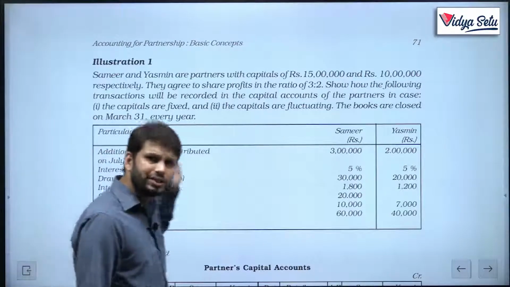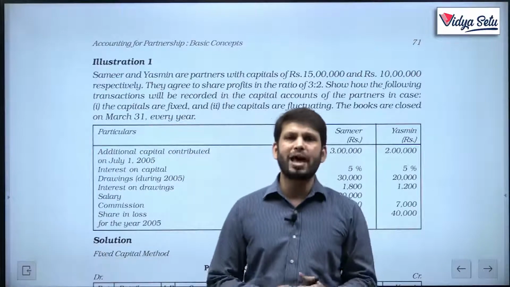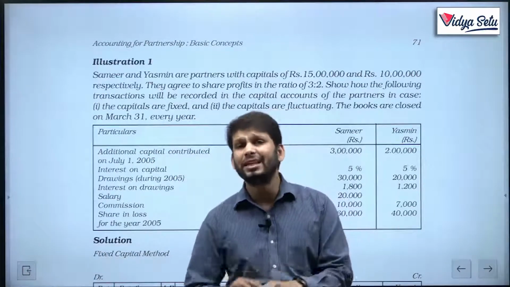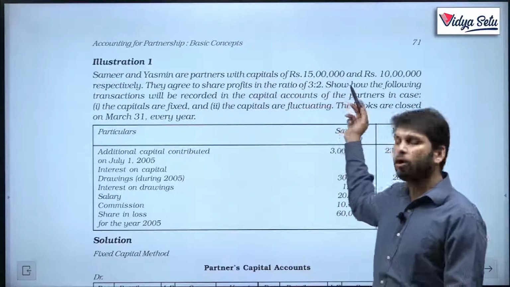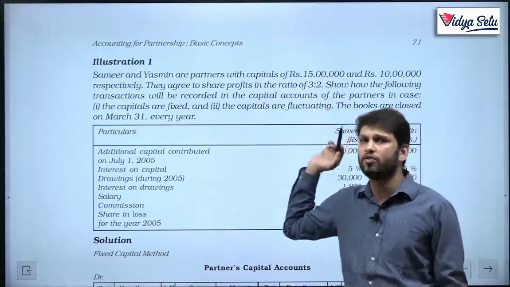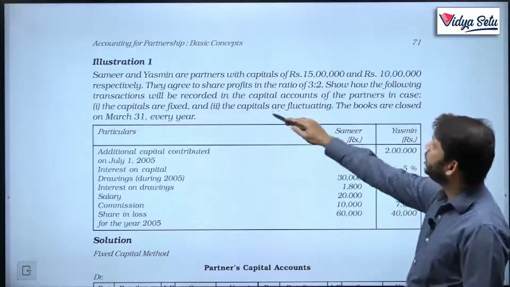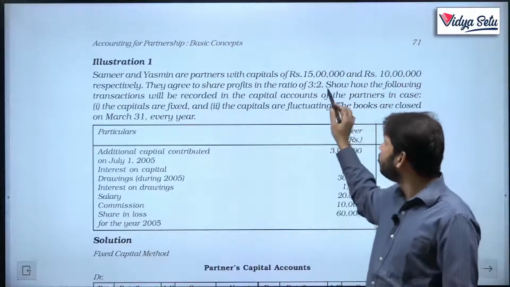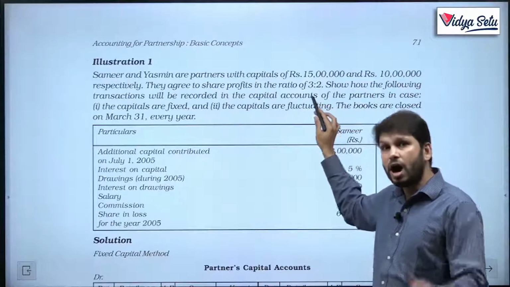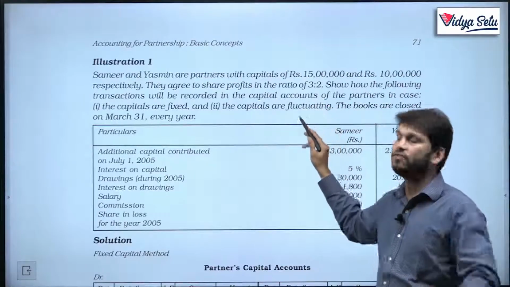Now, do we know whether this is a debit balance of capital or a credit balance? If nothing is mentioned, people always assume it to be a positive balance. That means a credit balance of capital, okay, respectively. They agree to share profits. Now, they have already given how the profits and losses are divided.